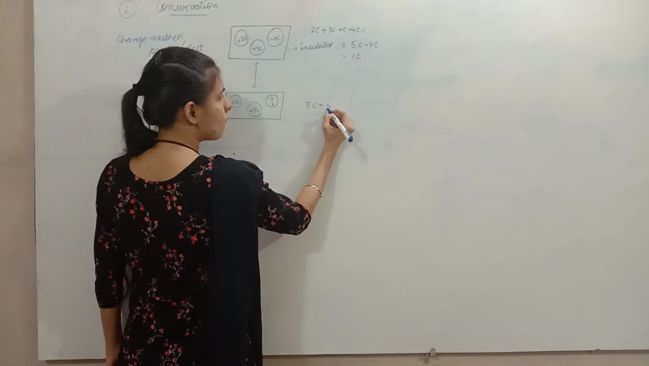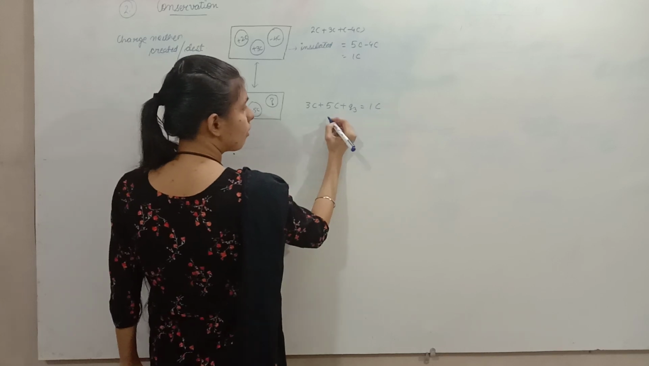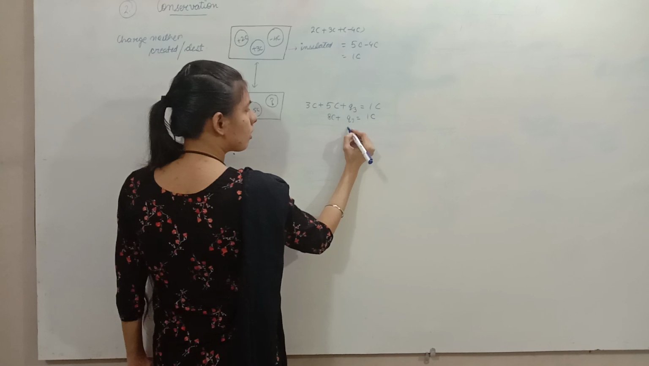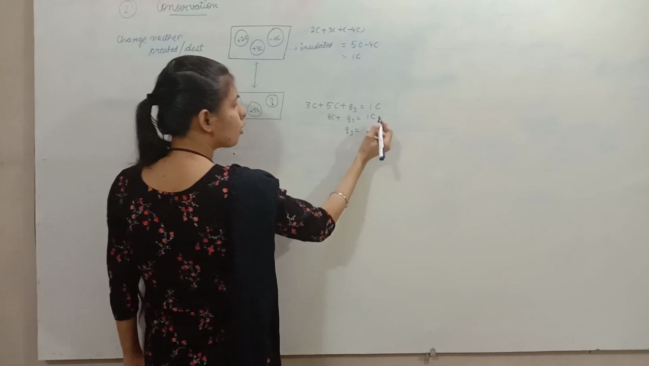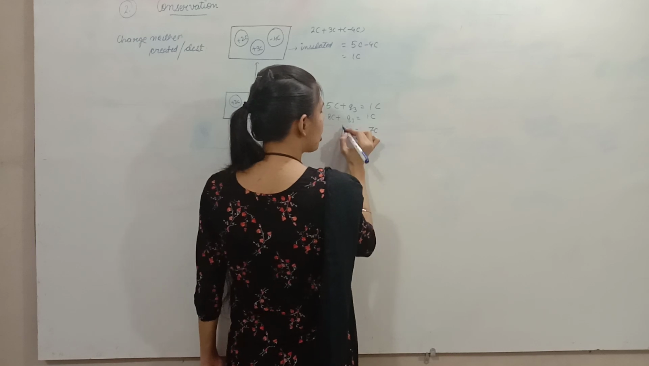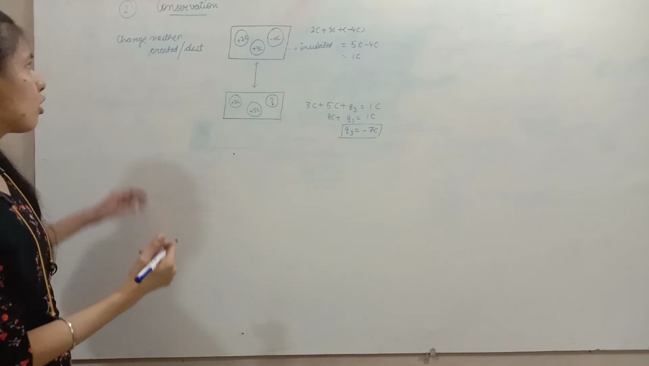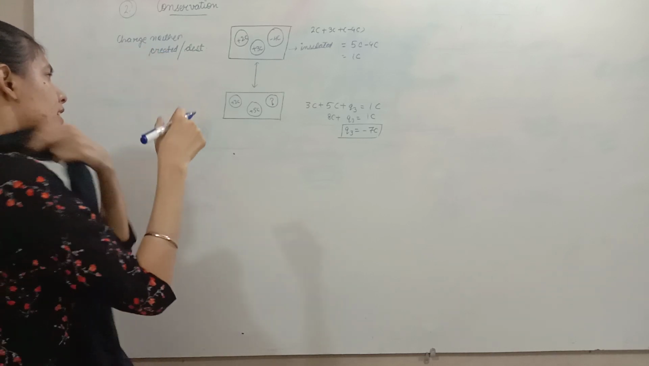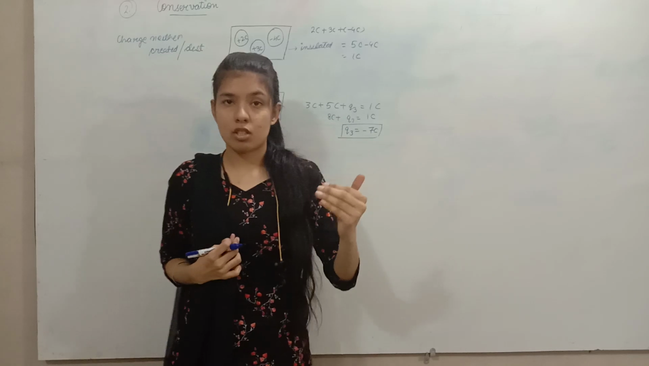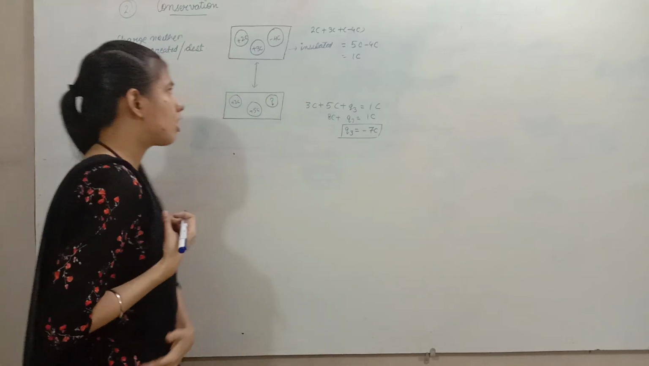3 coulomb plus 5 coulomb plus Q3 is equal to 1 coulomb. 8 coulomb plus Q3 is equal to 1 coulomb. So on solving we get the charge on the third body as minus 7 coulomb. So from the conservation of charges we can find the charge after redistribution. So the third property is quantization of charges.